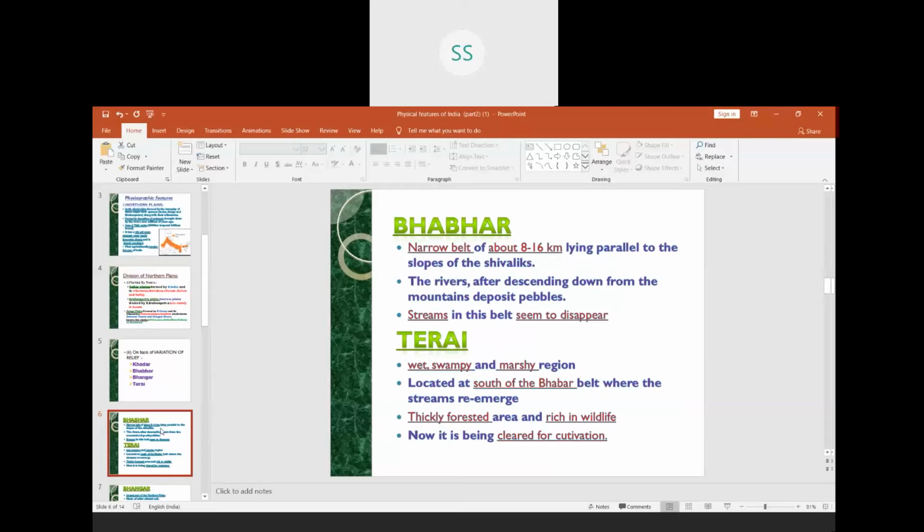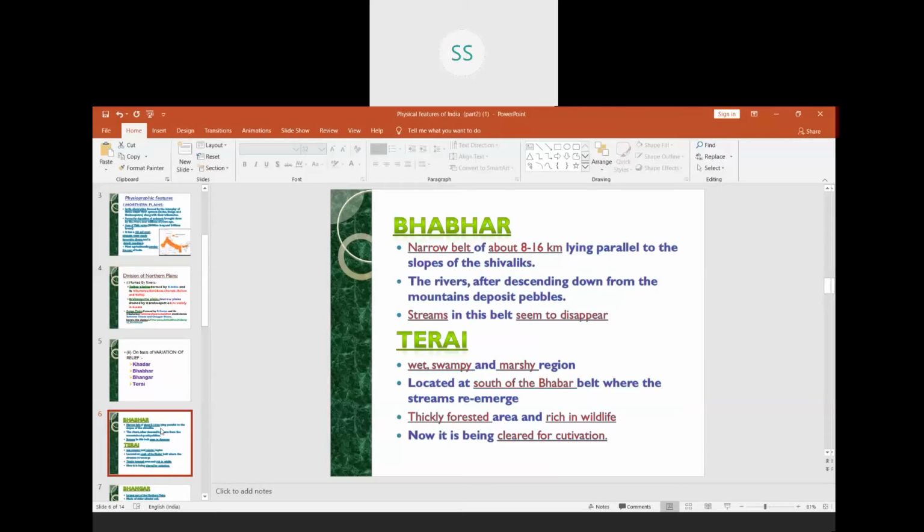It is located to the south of the Bhabar belt where the streams re-emerge. Here the pebbles become a little finer, because of which the rivers appear. You can see the rivers over here.